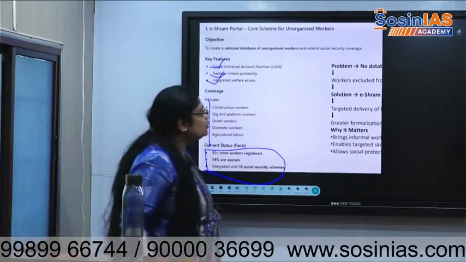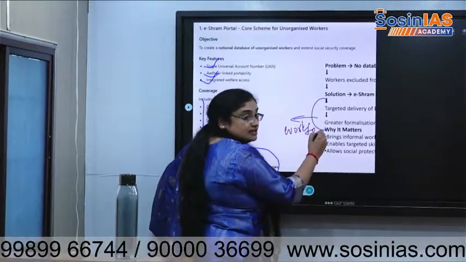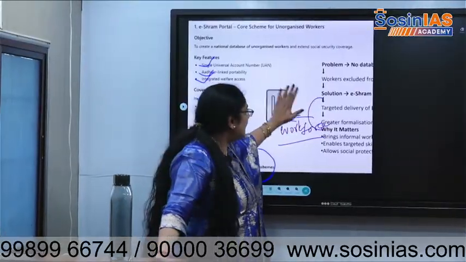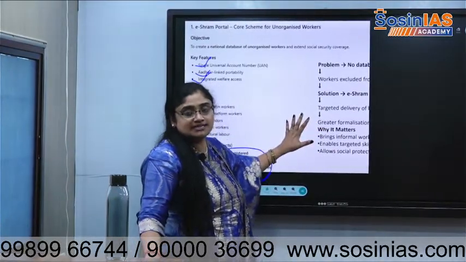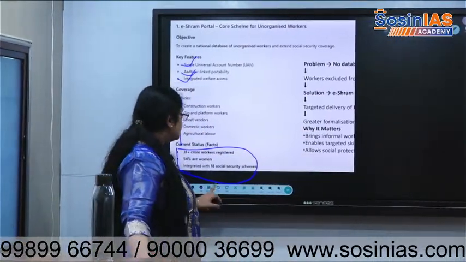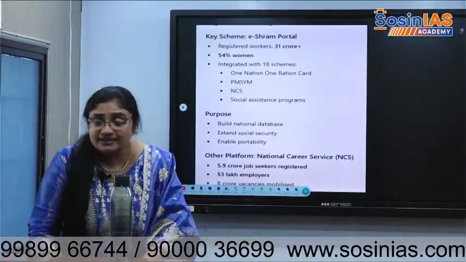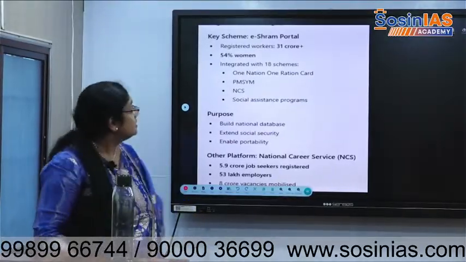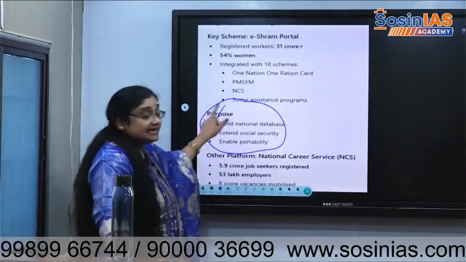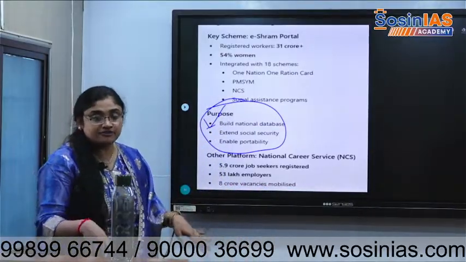So by doing all this we will get to know how much workforce is there, whether they are working or not, and where they are working. It all leads to formalization. That is one added advantage, not just formalization. We need to give benefits to them, that is the main idea. It will eliminate all the ghost beneficiaries, save a lot of money, and the money will go to the real people. So we have seen it wants to build a national database and enable portability. Portability means, as already discussed, wherever I go I need to get my benefit.